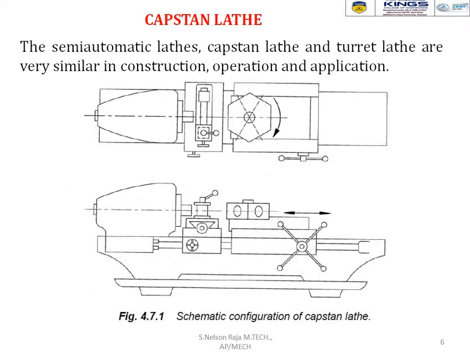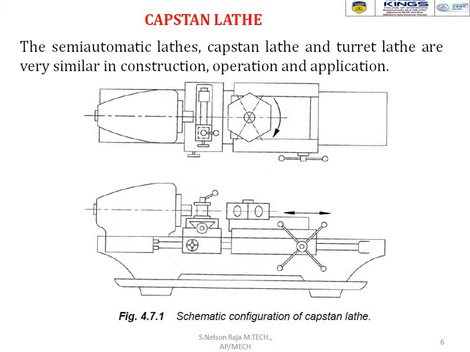Now the capstan lathe. The semi-automatic lathes, capstan and turret lathe, are very similar in construction, operation and application. Both are semi-automatic lathe machines, and the schematic diagram, construction, working principle, advantages, disadvantages and applications are almost similar for both turret and capstan lathes.